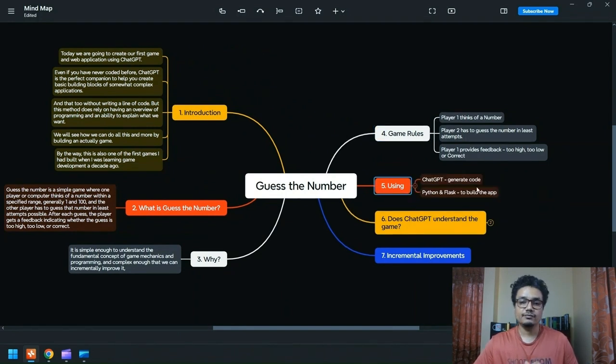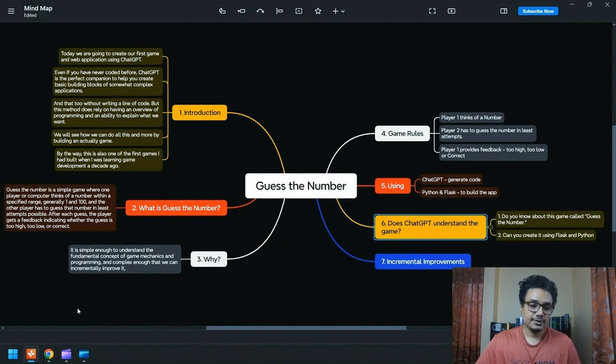And like I said, we will build it using ChatGPT and Python. ChatGPT we will use for generating code. And we are going to have an integrated development environment for Python, which is basically what is called a Python IDE. And in our case, we'll be using PyCharm.